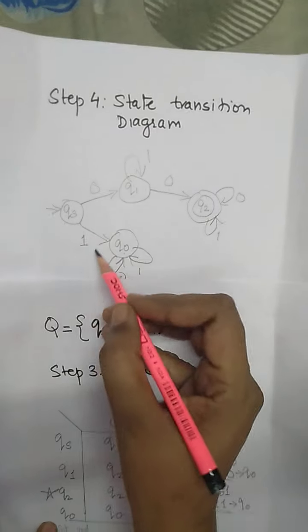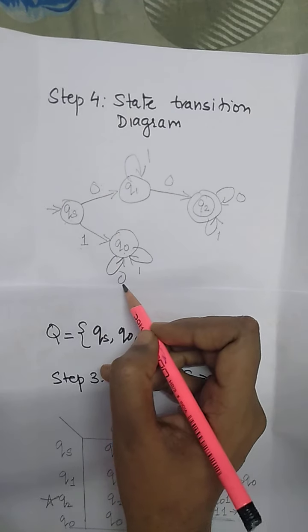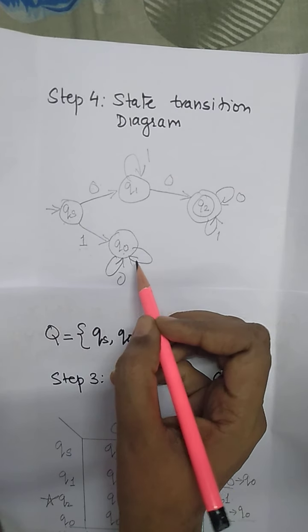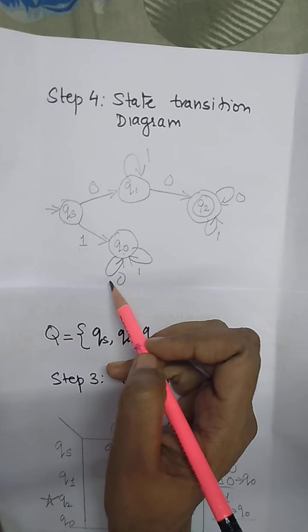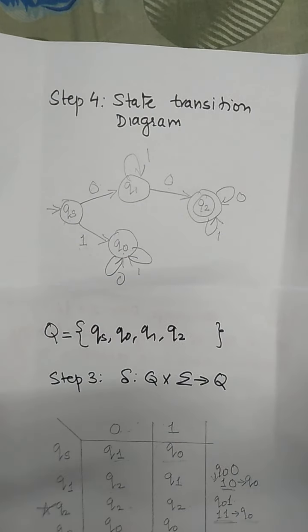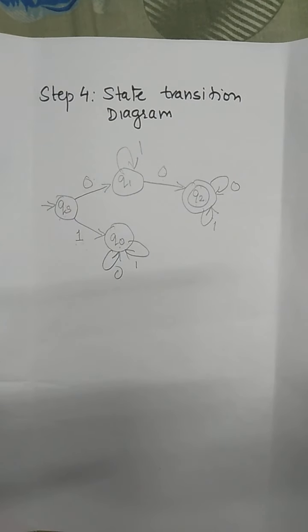So Q0 on 1 goes to Q0. After the first bit as 1, if I get the next bit as 0 or 1, it is also rejected by your finite automata. That's why Q0 on 0 goes to Q0, Q0 on 1 goes to Q0 itself. So this is how we have created the finite automata for the set of strings starting with 00 over sigma equal to {0, 1}.